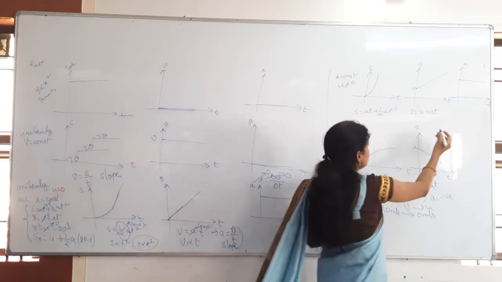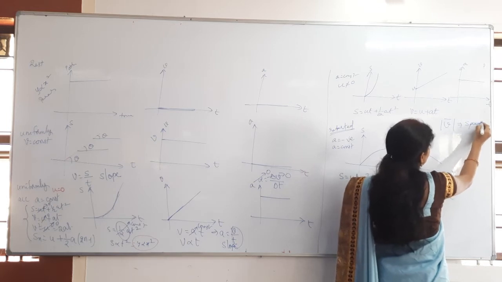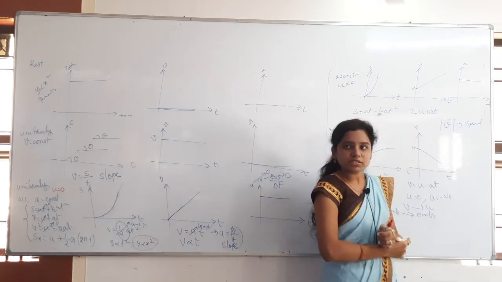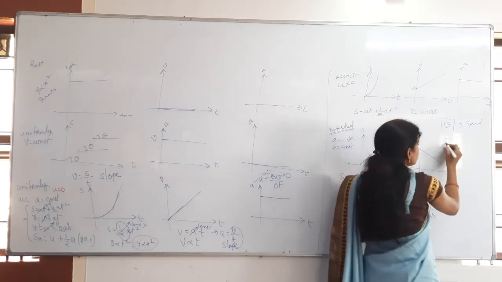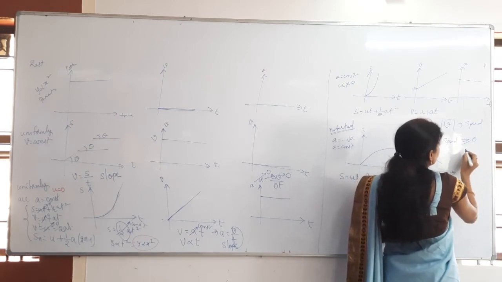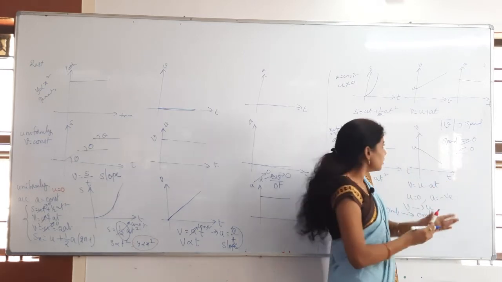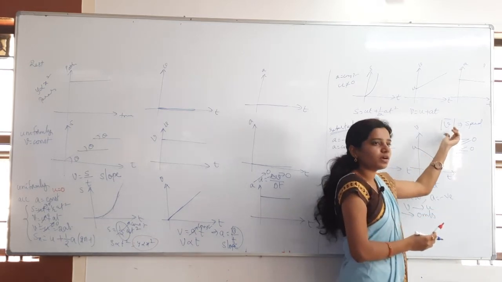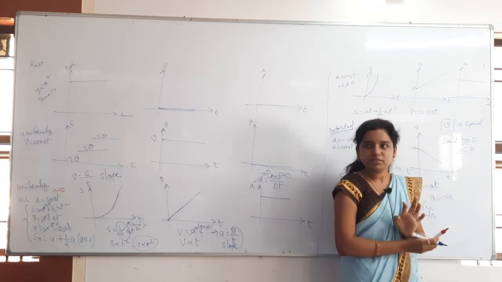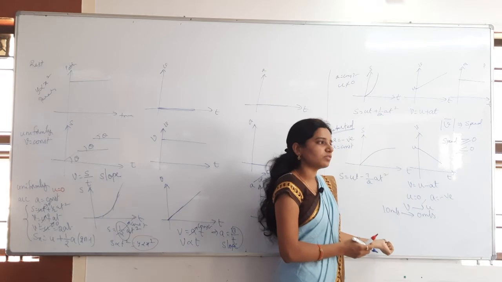Why? Because the magnitude of velocity is the speed only, no? Magnitude of velocity, nothing but speed, can be 0 or greater than 0. It cannot be less than 0. Understand? And when we put the modulus, the meaning is that minus becomes plus. After minus becomes plus, how can you say that it will be less than 0?